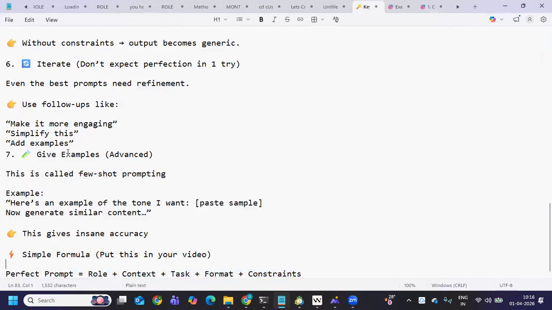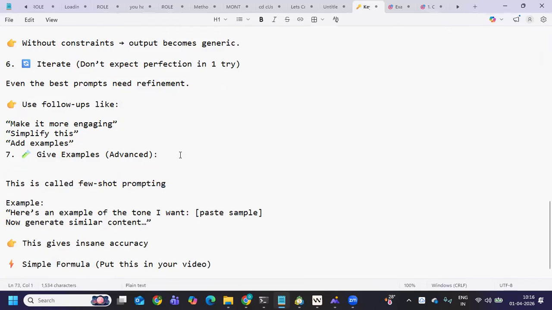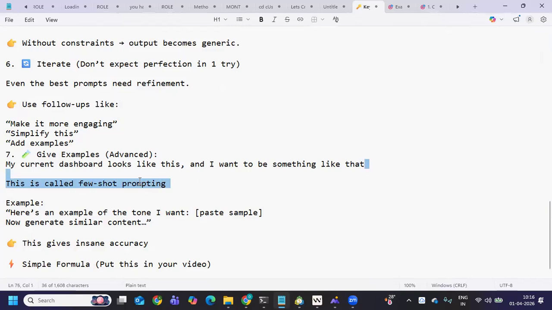Now suppose you want to make it even more advanced, so it is more effective in real time. You want it to give something in the format that you want. So always give some examples, like, say, my current dashboard looks like this, and I want it to be something like this. When you paste some examples, it will read and analyze them, and it will give you a better answer. That is how you can evolve around that.